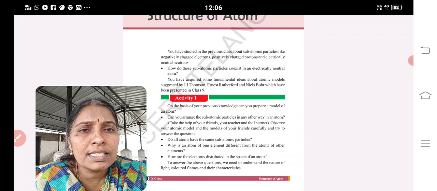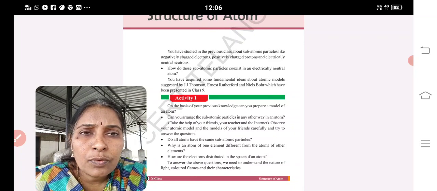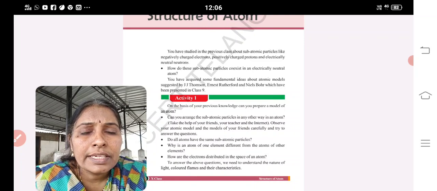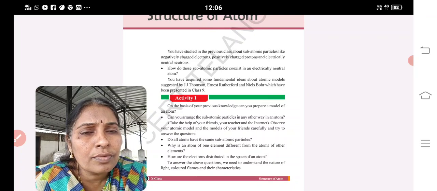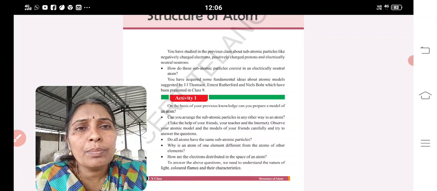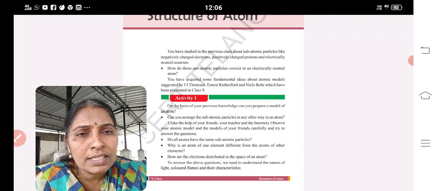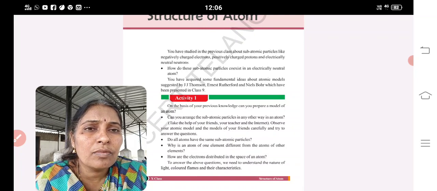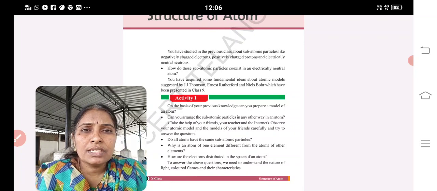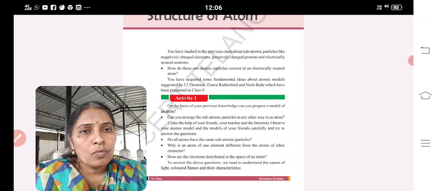4 into 4, 16. 7 plus 12, 19. 19 plus 16, 35. Plus 10 blanks carrying 5 marks gives a 40 marks paper. Physical sciences of 40 marks and biological sciences of 40 marks. You need to attempt both papers in one day. For other subjects I don't know, but in mathematics and science you will have 2 papers, and you need to attempt them in one day.